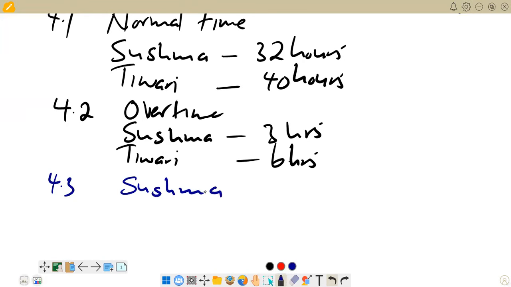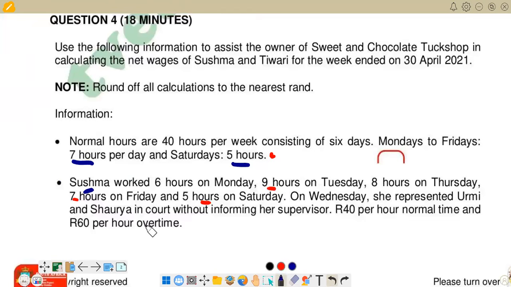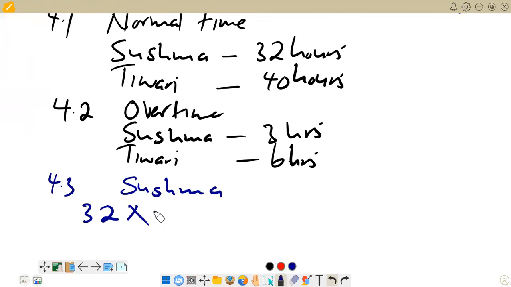Sushma, we have 32 hours, that is normal time. Then we multiply by the normal rate. I will check in the question the normal rate for Sushma. You come here, we know that the normal rate for Sushma is 40 rand per hour. So here we multiply by 40. Right, we close with brackets.